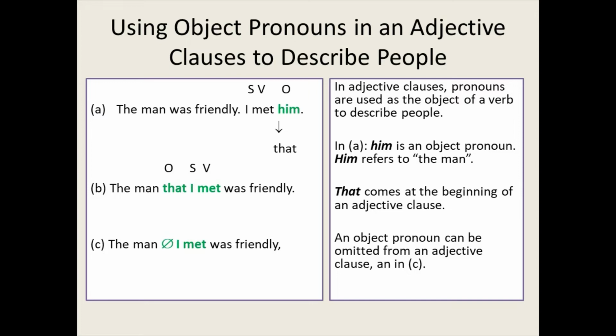For an object pronoun, you don't have to write down the connector that, you can omit it.